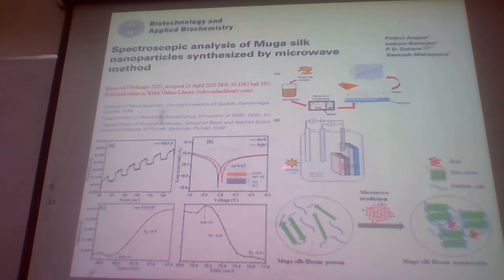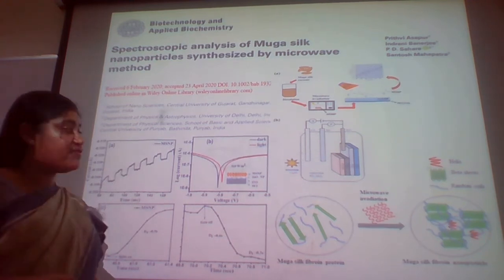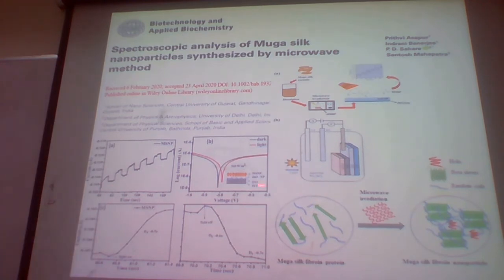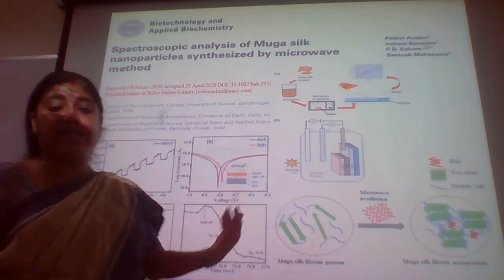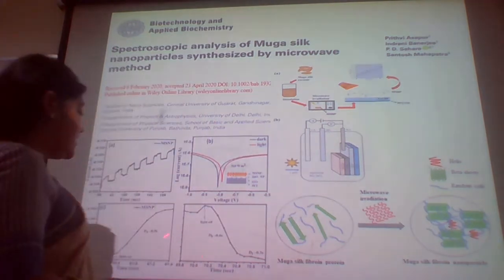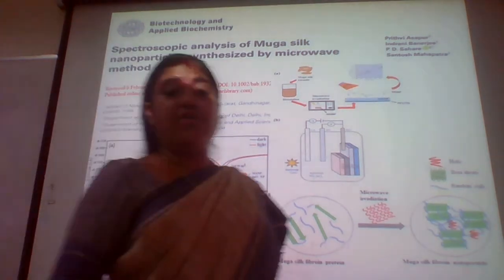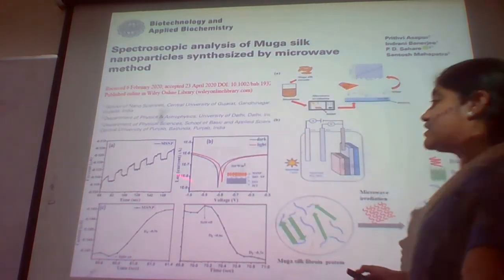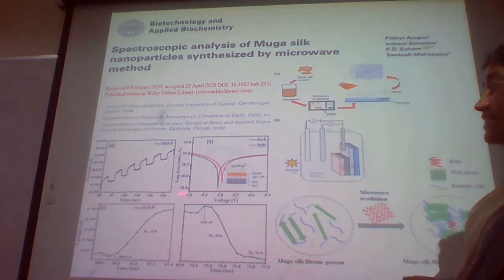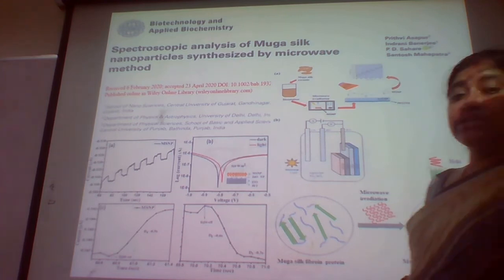So this is the device that we have fabricated over here. Electrochemically, with the light radiations, we could get a change in the current, the photocurrent, and this one is extremely important. You can see that we can have a very good transition from the low current to the high current. So we can make use of this as photonic devices, as a sensor, and for many other applications, and these are